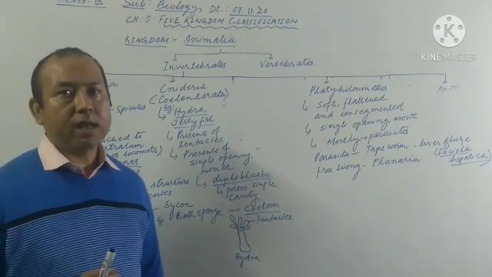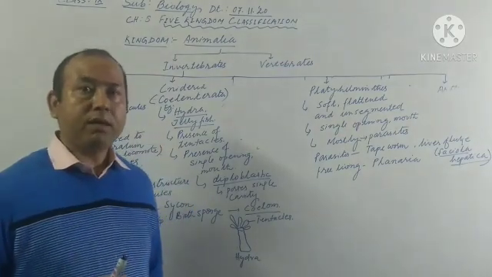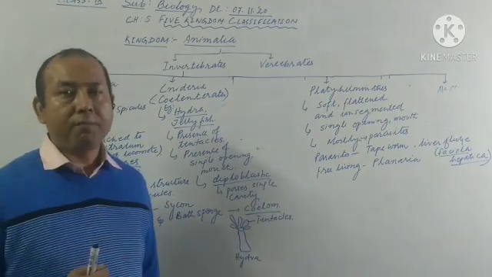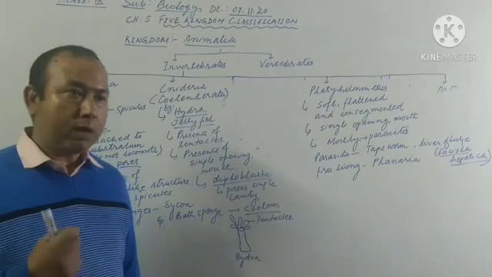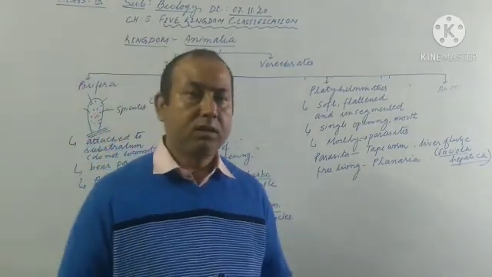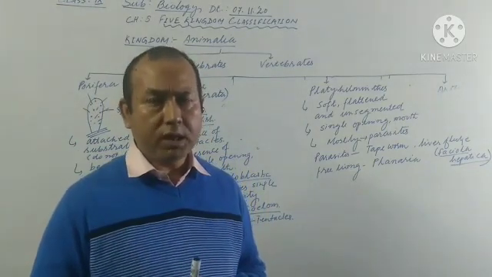Then after that comes Aschelminthes or Nematoda. Then it is followed by Annelida, and then comes Arthropoda, then Mollusca, and then Echinodermata. So one by one we will be learning about them, the characteristics which they possess. All those we will be discussing.